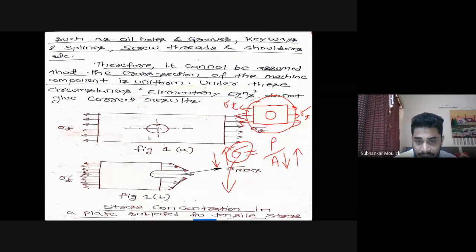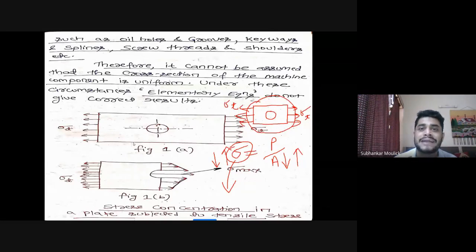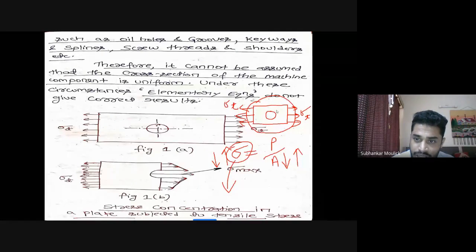That means in this diagram, it is very clear that after making a hole in this plate, the reduced area will be this much portion, because this circular portion area has been removed from the plate. So stress will be maximum at the center point of this circular hole, as well as along the periphery of this circular hole.